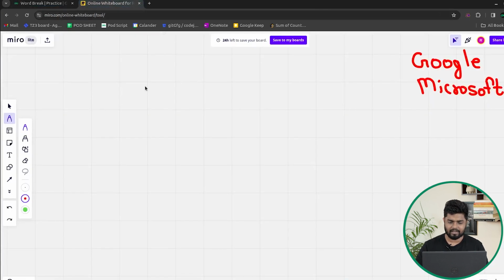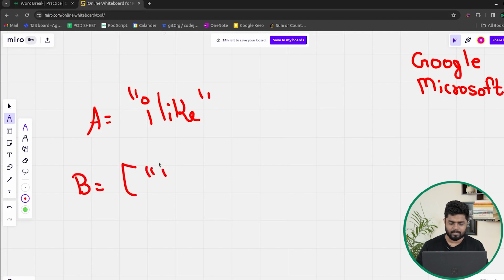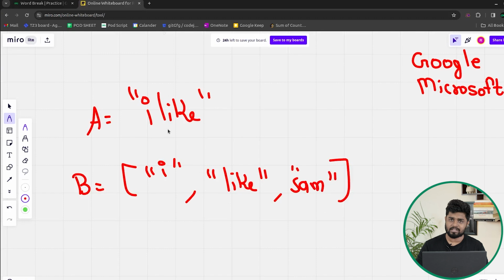So if you see here, I like has been given to you as the A string. So this is the whole string that has been given, and in the B string you have I, then you have like, then you have Sam, let's say, and the rest of the other things are there. Now what can I try? I have to try out all the possible ways of breaking. That is one thing. What did I say? I have to try out all the possible ways of breaking.